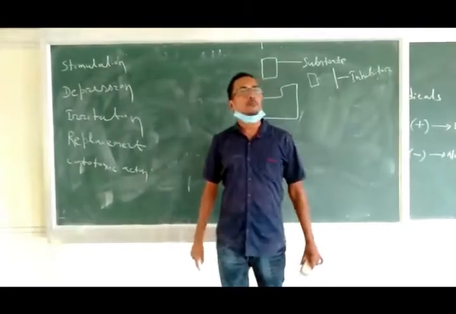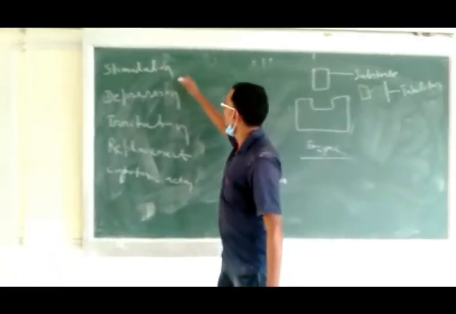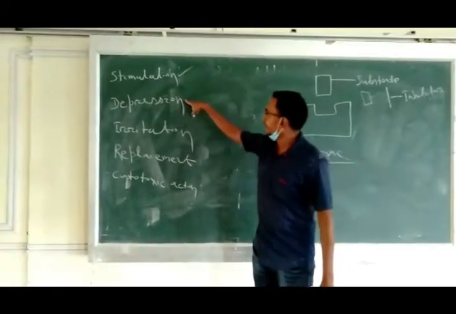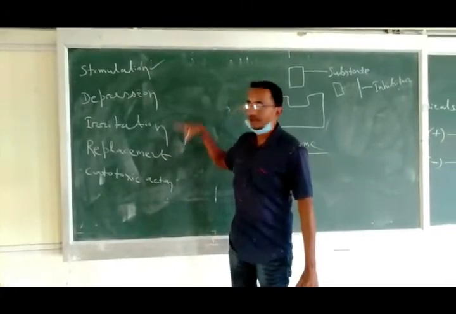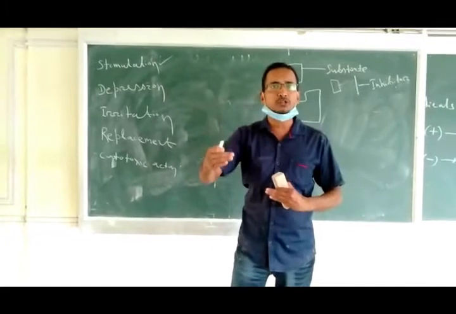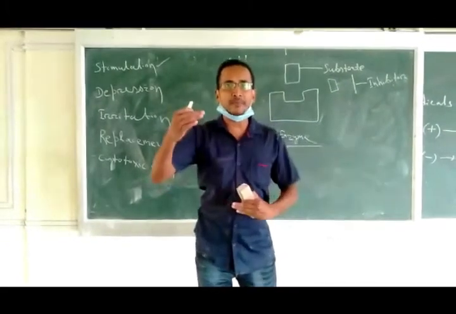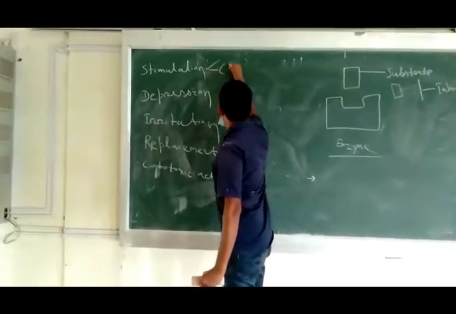First comes the point, principle of drug action. In principle of drug action, the first principle is stimulation, then depression, then irritation, then replacement, then cytotoxic action. Stimulation means selective enhancement of activity of certain systems, or selective increase of activity of certain systems. For example, the best example is CNS stimulant.